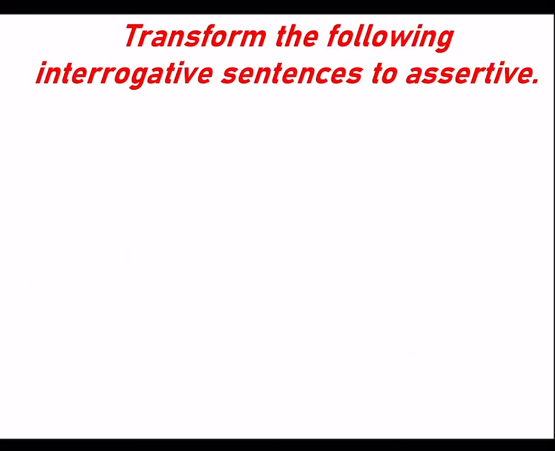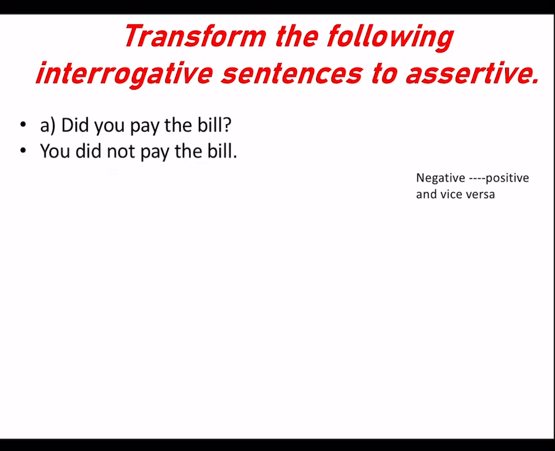Now we are changing the interrogative sentences to assertive sentences. We are doing the vice versa. To remember the rule, negative to positive, positive to negative. We have to apply the same rules that we did for assertive to interrogative. Did you pay the bill? So the answer will be, you did not pay the bill. We have to remove the question mark.